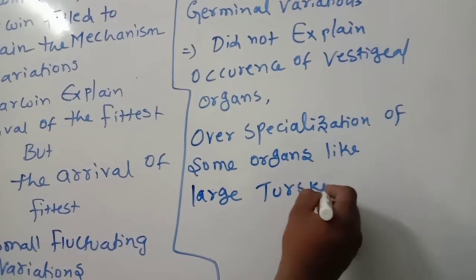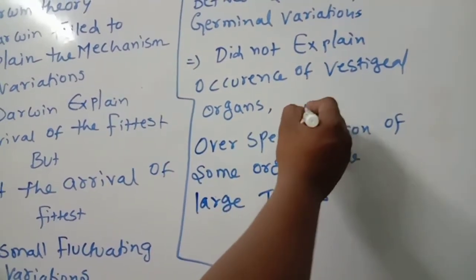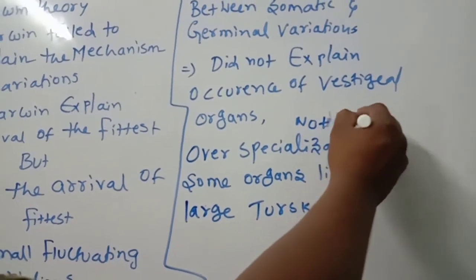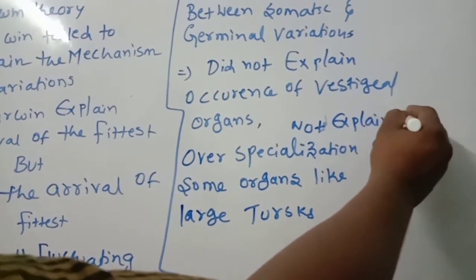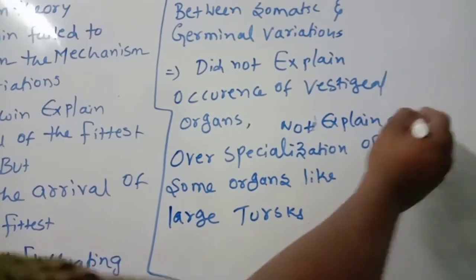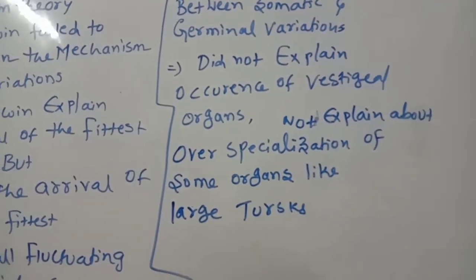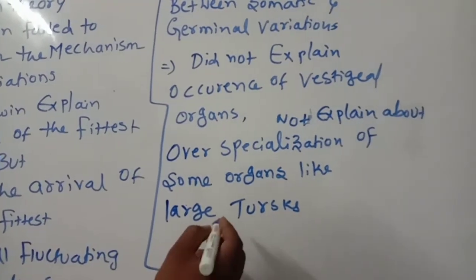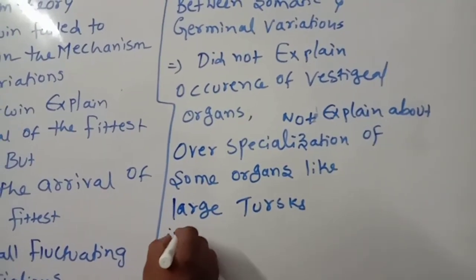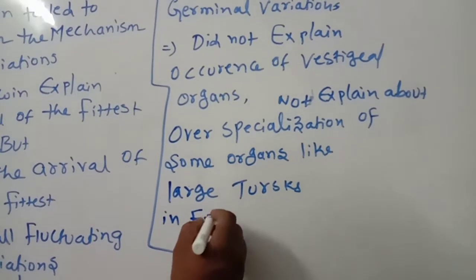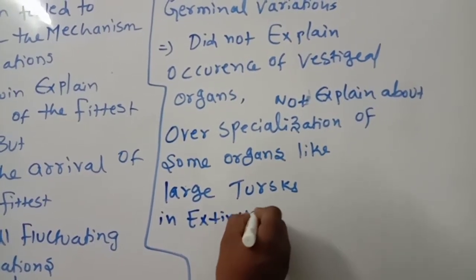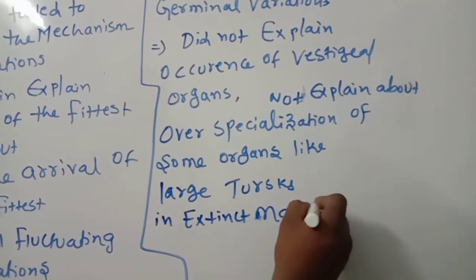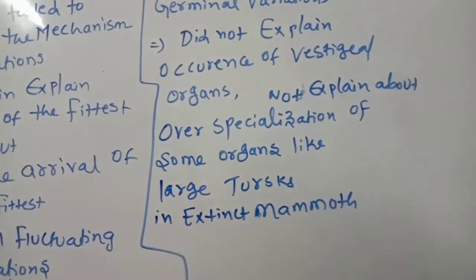He could not explain over specialization of some organs like large tusks in extinct mammoths. This point also is one of the important ones.